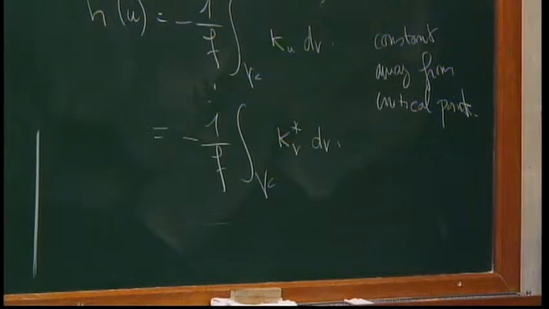It's a multi-valued function, but that doesn't matter a lot.